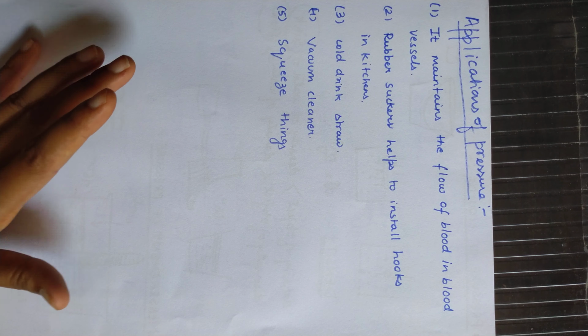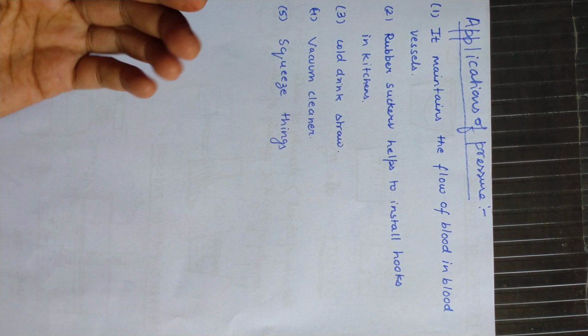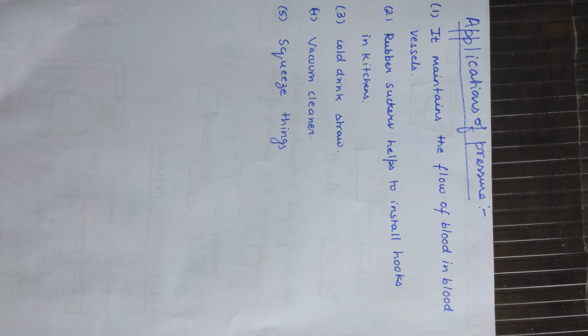Now, the cold drink straw. We drink cold drinks with a straw. When we suck the cold drink with the straw, the air in the straw goes into our lungs, and when the air goes, we are sucking the cold drink by using pressure, and due to that force the liquid rises in the straw. Vacuum cleaner.